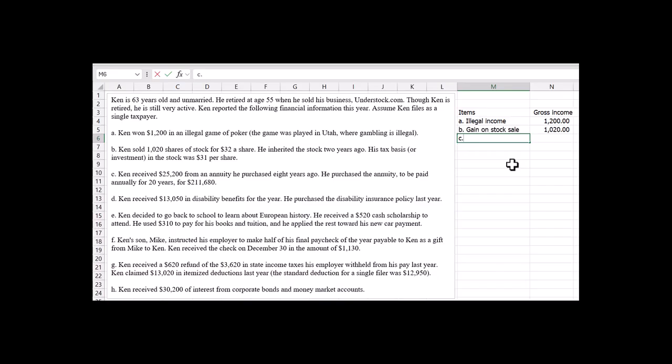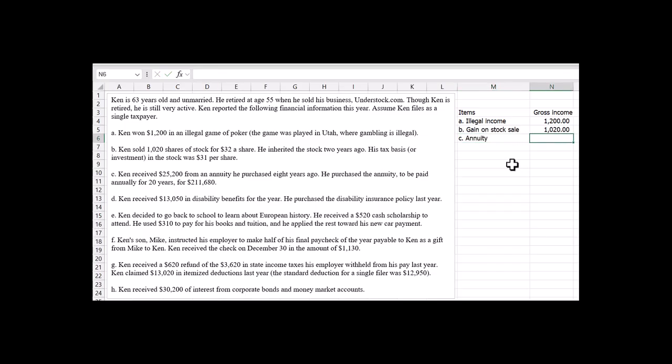So we're going to have to take the 211,680 and divide it by 20 to figure out what the annual cost would be, and then we take the income less the annual cost. So item C is an annuity.